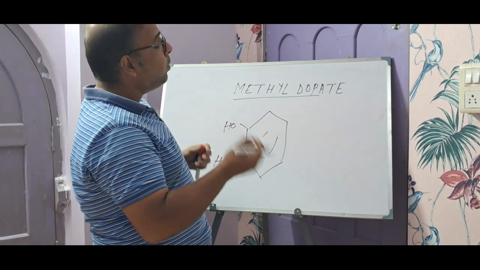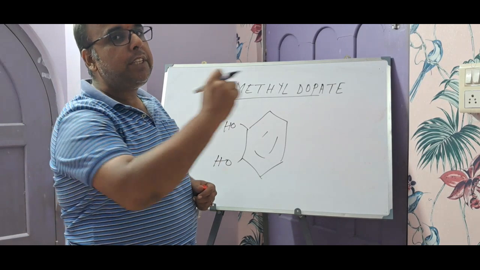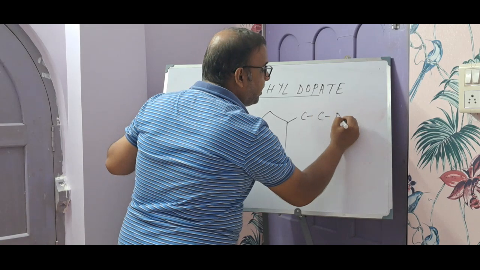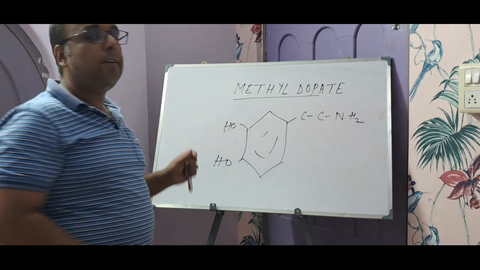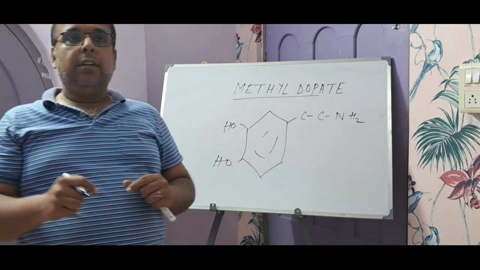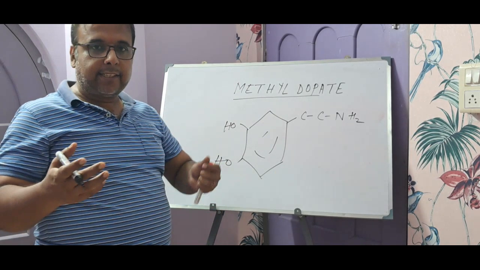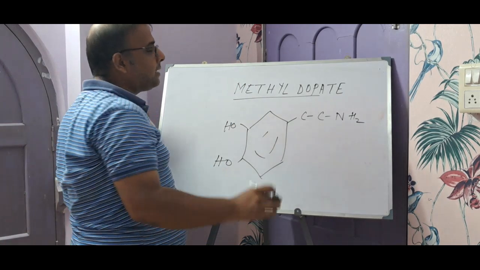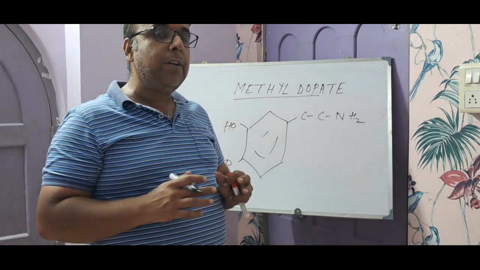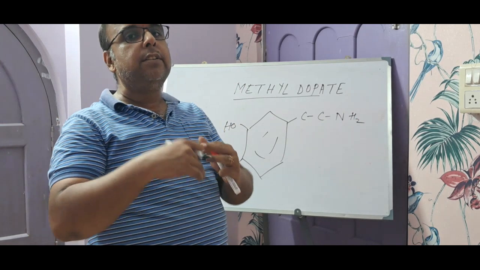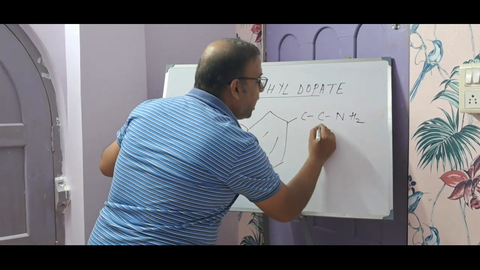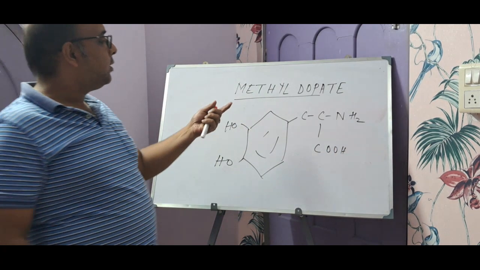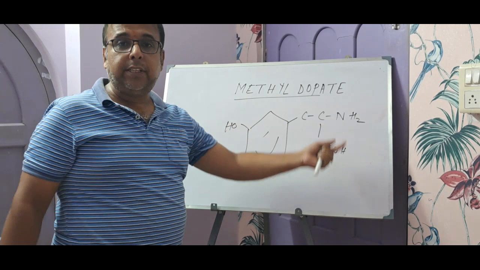So beta with respect to what? Beta is the position with respect to the amino. So this is the beta, this is alpha, and we have an amino here. This is the basic skeleton of biogenic amines, or catecholamines. Dopa must have the carboxylic group, because only upon decarboxylation does dopa turn to dopamine. So the carboxylic is common, and this is the structure of dopa.